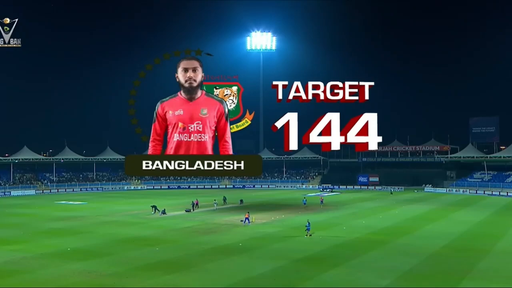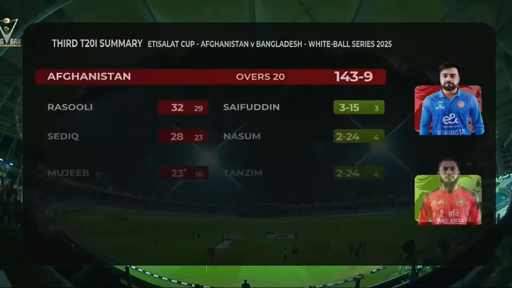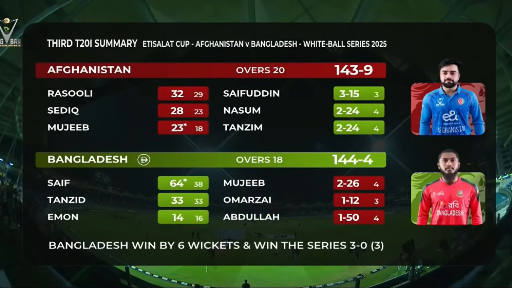144 to win it 3-0 for Bangladesh. Can Afghanistan respond with the ball today? So Bangladesh captain winning the toss and inserting Afghanistan to bat.